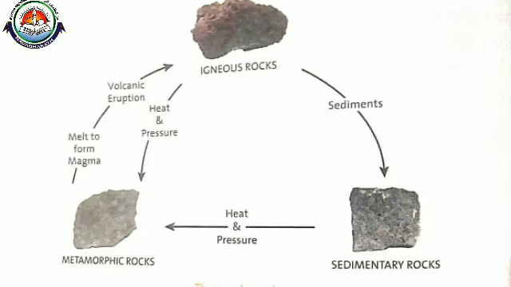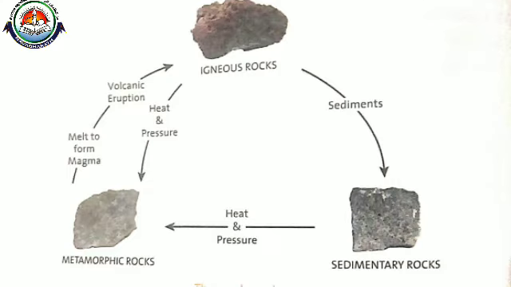And if we give a certain heat and pressure, the sedimentary rocks change to metamorphic rocks. For example, sandstone, limestone, like these sedimentary rocks, under certain conditions due to heat and pressure, change to metamorphic rocks, okay.